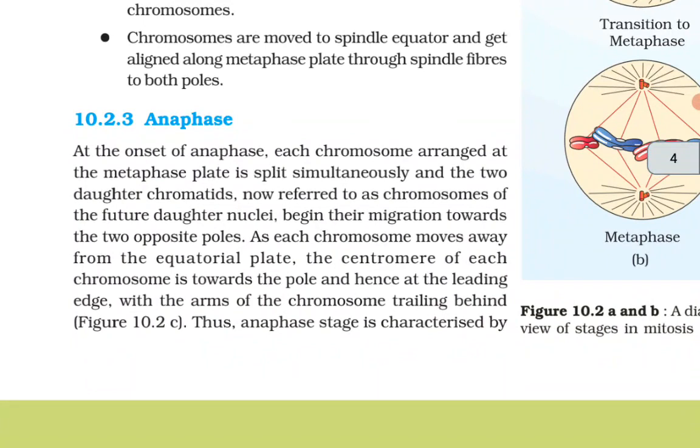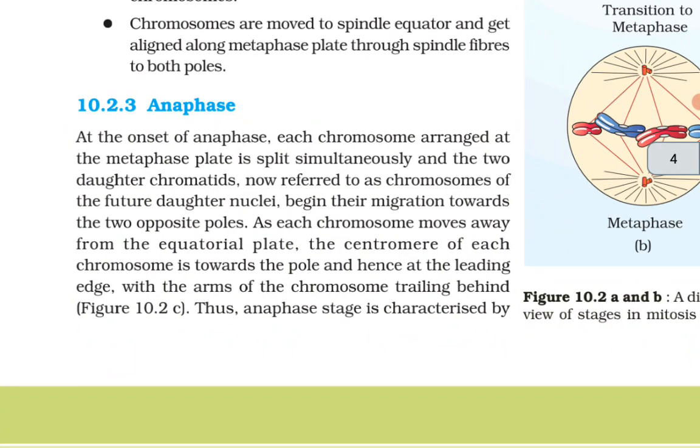10.2.3 Anaphase. At the onset of anaphase, each chromosome arranged at the metaphase plate is split simultaneously and the 2 daughter chromatids, now referred to as chromosomes of the future daughter nuclei, begin their migration towards the 2 opposite poles. As each chromosome moves away from the equatorial plate, the centromere of each chromosome is towards the pole and hence at the leading edge, with the arms of the chromosome trailing behind.